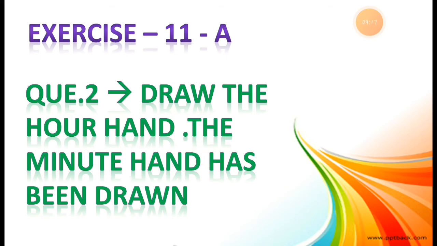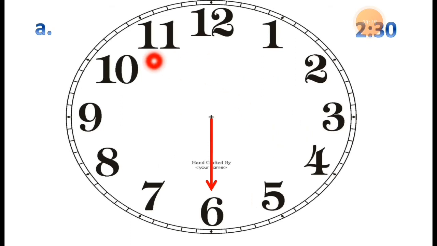Now, let's see how we can do it. Here is question number A and the time is given. It is 2:30. The minute hand is already drawn for us, it is given already in the clock. If it is 30 minutes, the minute hand is pointing to 6, because at 6 it is 30 minutes. You can see it is pointing to 6. It means the minute hand is drawn for us.